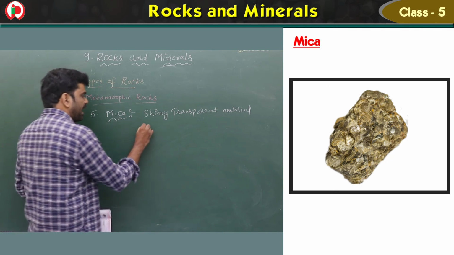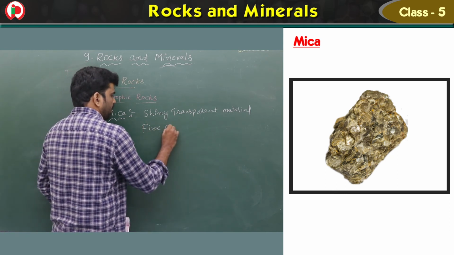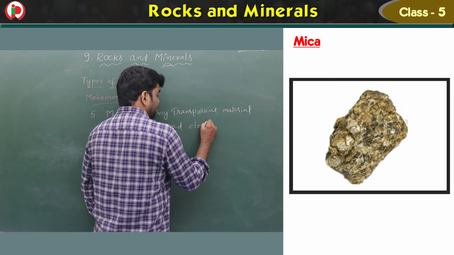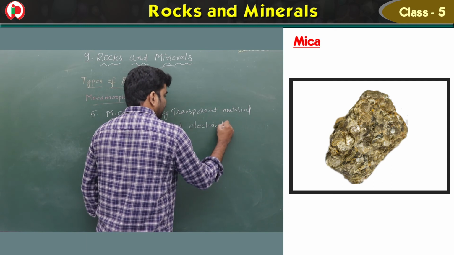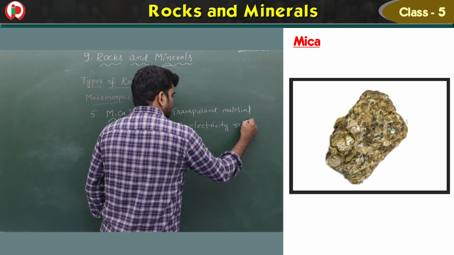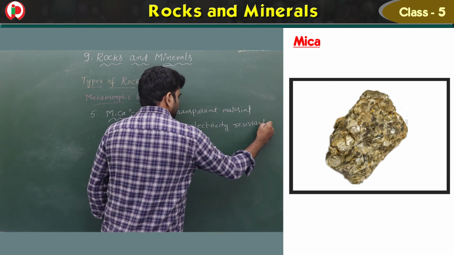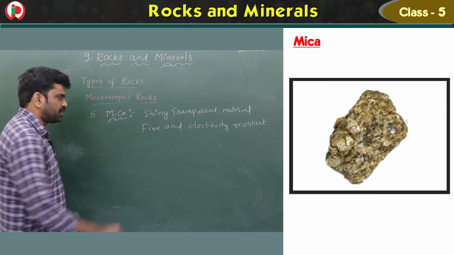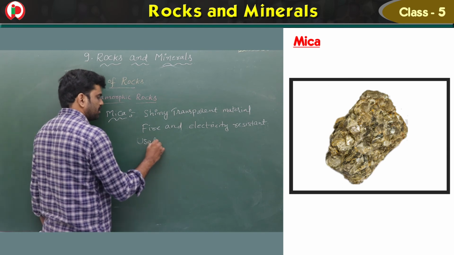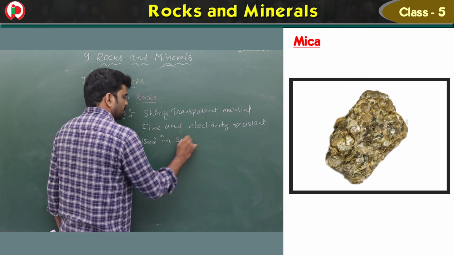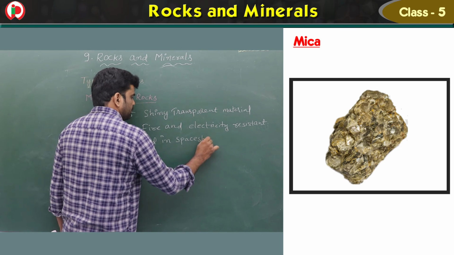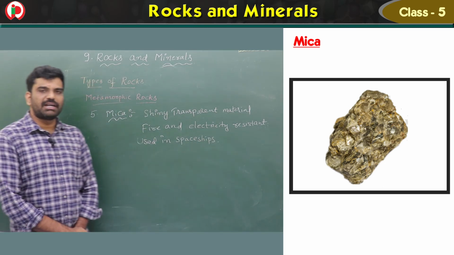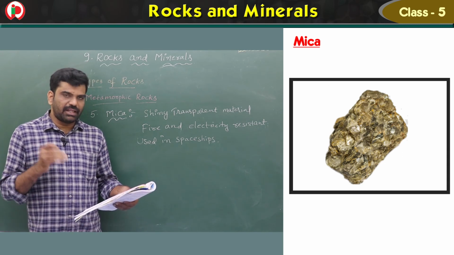It is fire and electricity resistant. It is also used in spaceships, children.